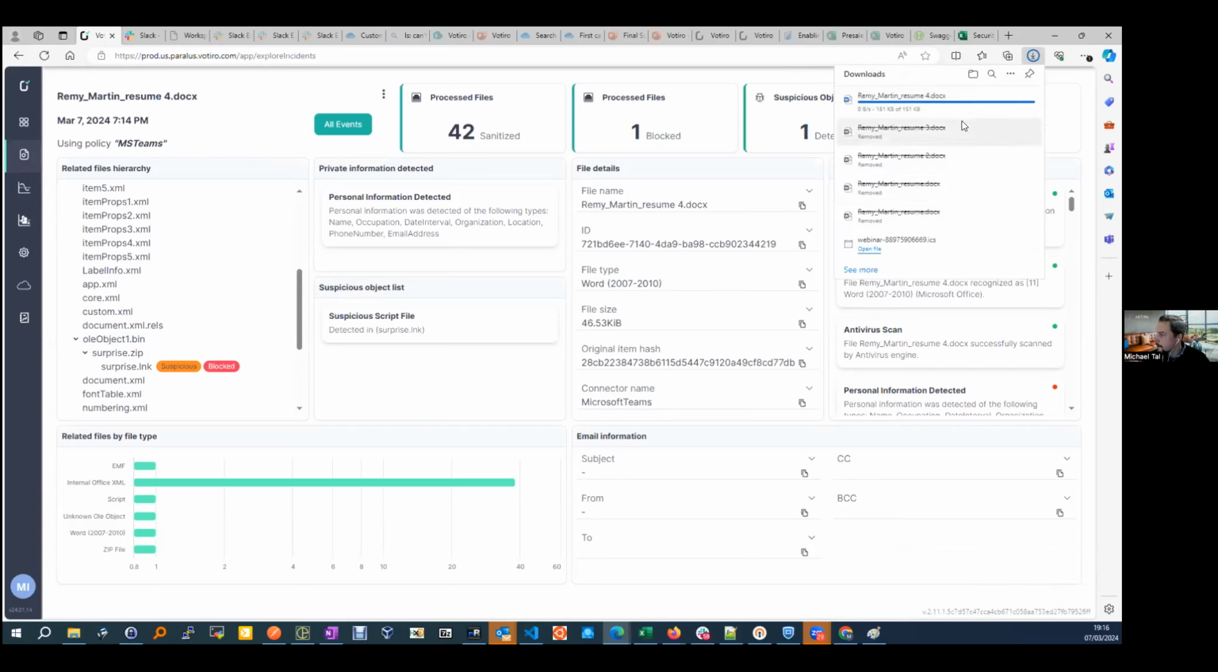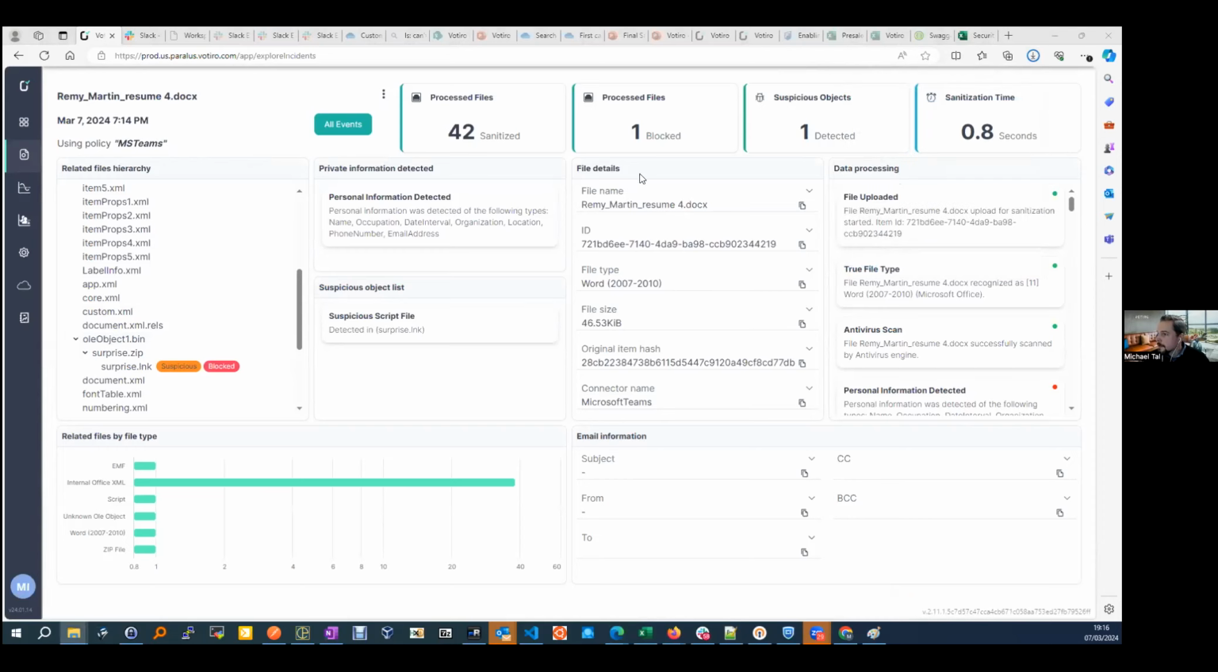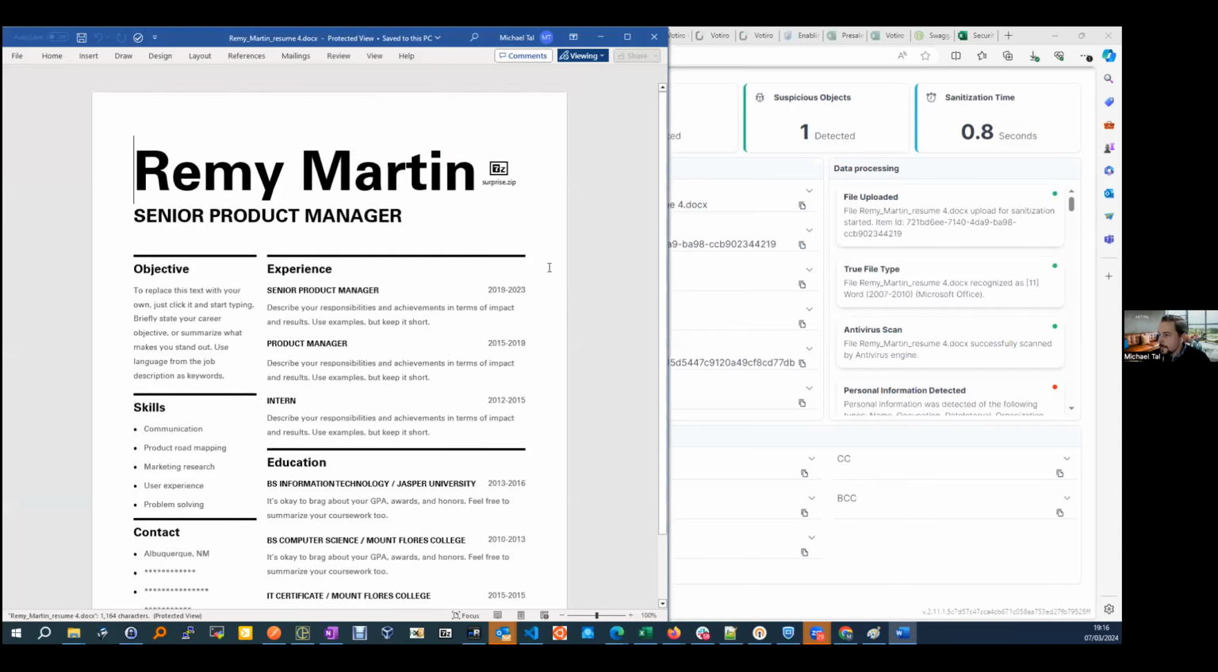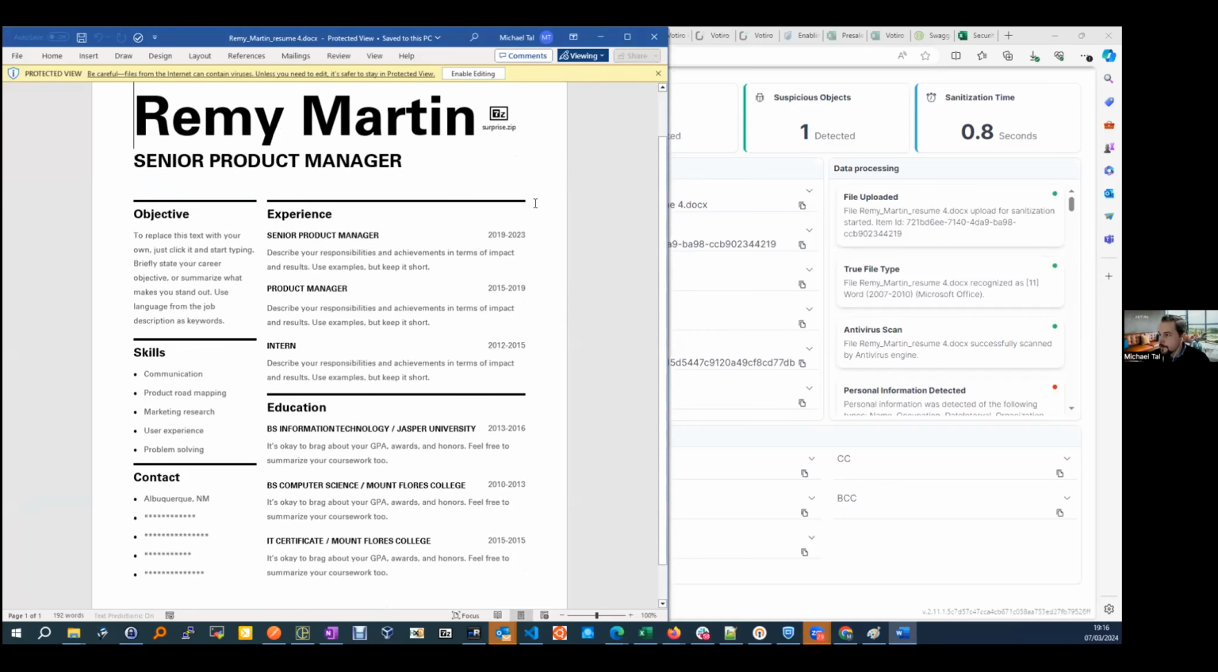Just let it download for a moment. And I want to open the sanitized copy. Just give it a moment to finish the download. All right. So now, once the download is finished, let me just open the Word file again. And as you can tell, right now, this is the sanitized version of the file.